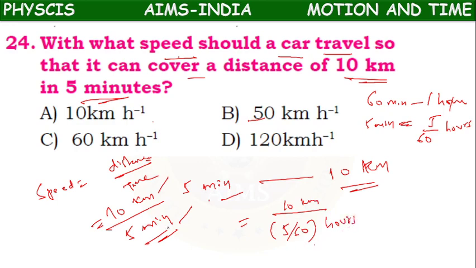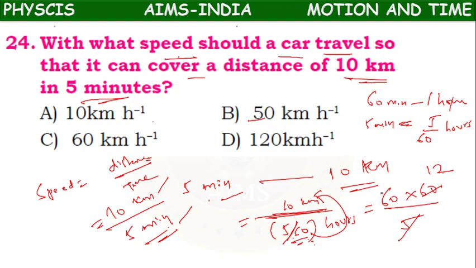For converting minutes into hours, we have to divide by 60. So 10 kilometer by 5 by 60 hours. The denominator has a fraction, so this goes up: 60 into 10 by 5, that is 12 into 10, 120. 120 kmph. D option is the right answer.